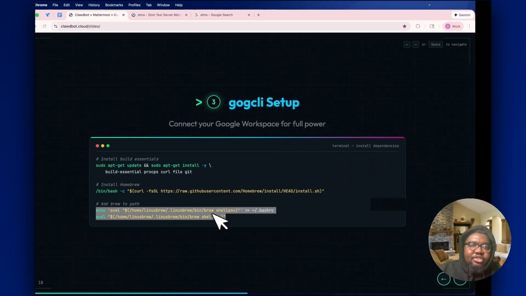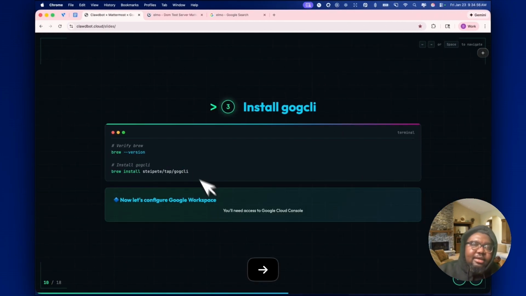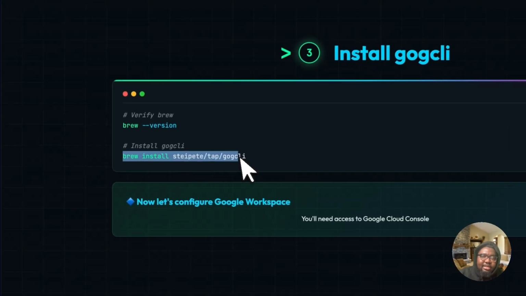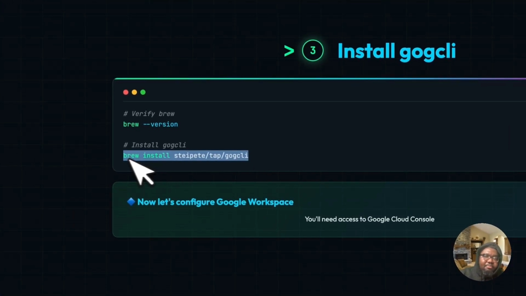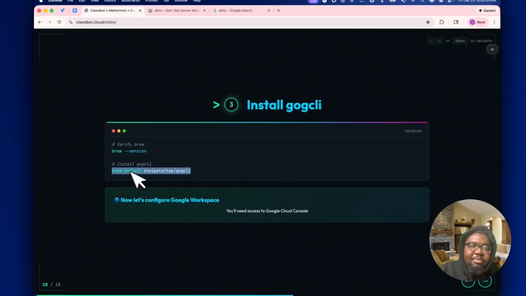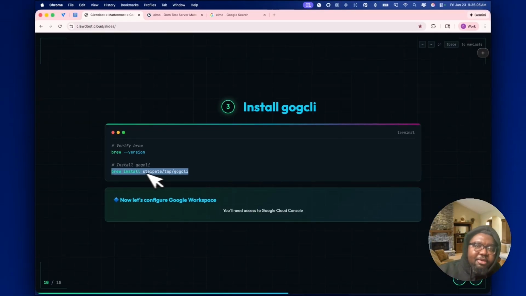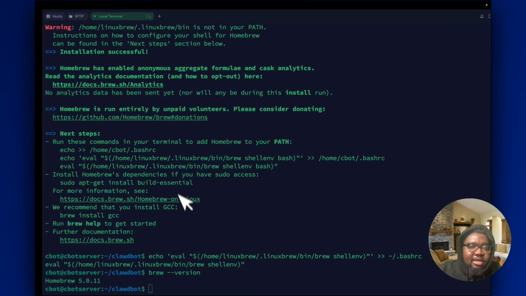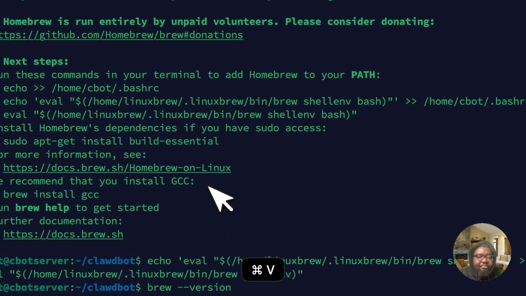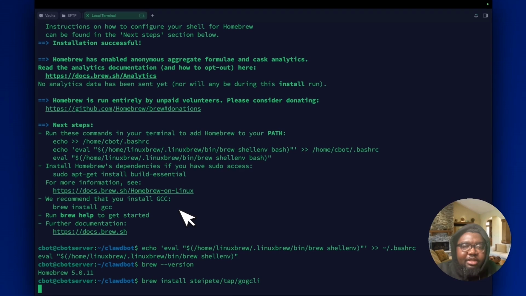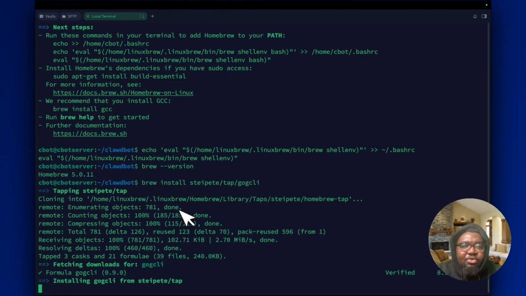All right, so it's on the next slide. The next slide indicates you install the GOG CLI by typing this command: brew install, Peter Steinberger's slug, and gogcli. So I'm going to copy that and paste that in. Okay, so that is going to begin the process of installing the GOG CLI.